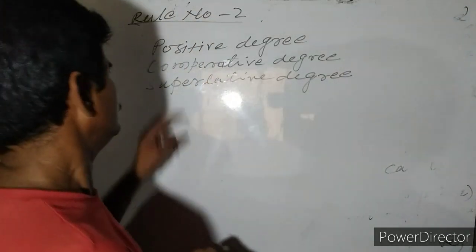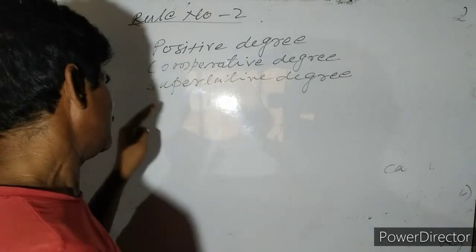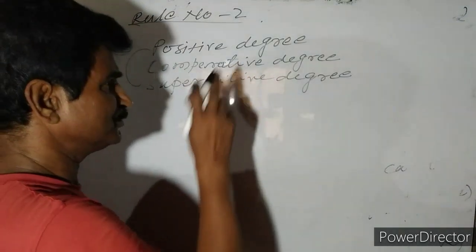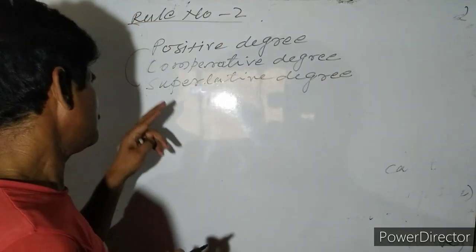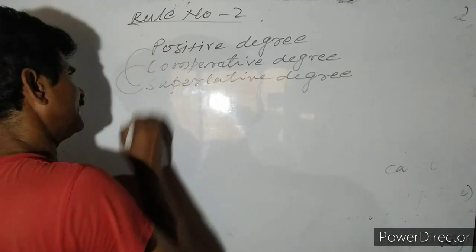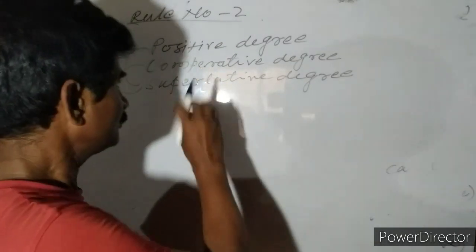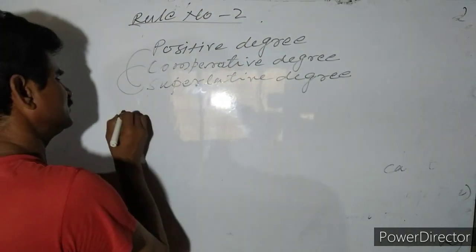If you want to transform the sentence into positive degree, if the sentence has been given in comparative or superlative and you transform into positive, the rule of the positive should be followed by the students. If the sentence has been given in superlative and you want to change into comparative, the rule should be followed according to the given sentence. Suppose some example.